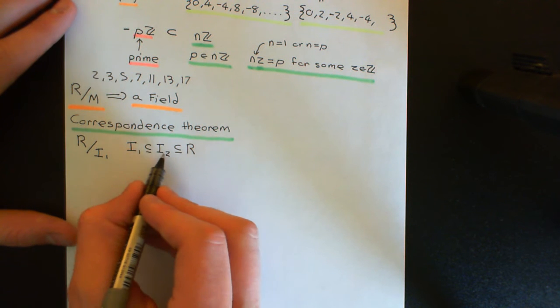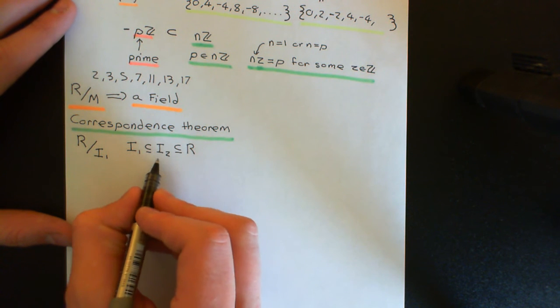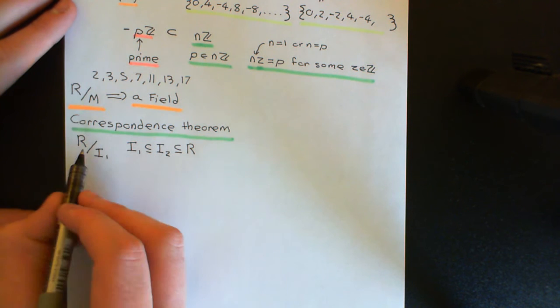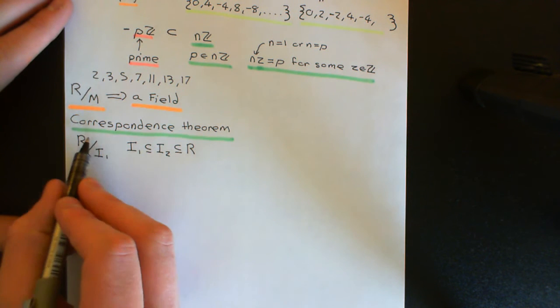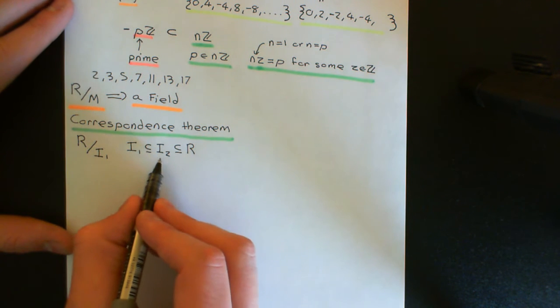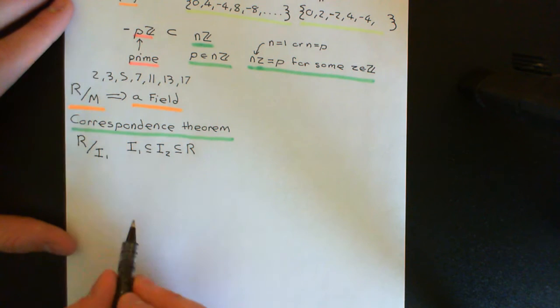I claim that there is going to be a corresponding ideal in the quotient ring that corresponds to this ideal I2, which contains I1.